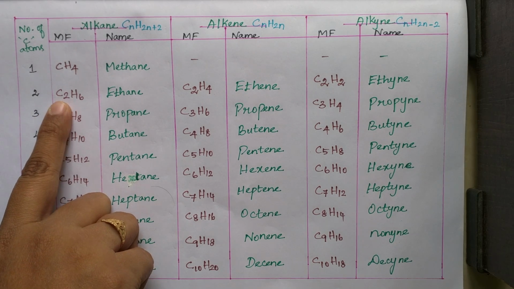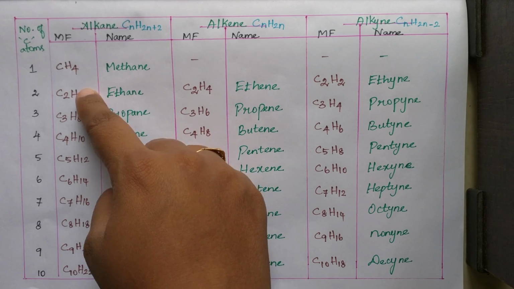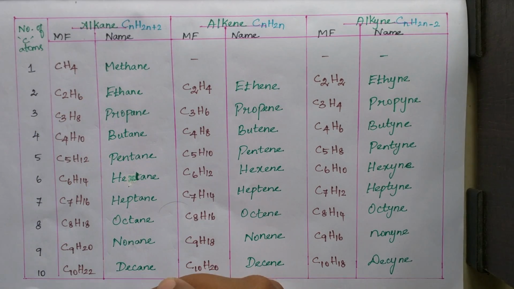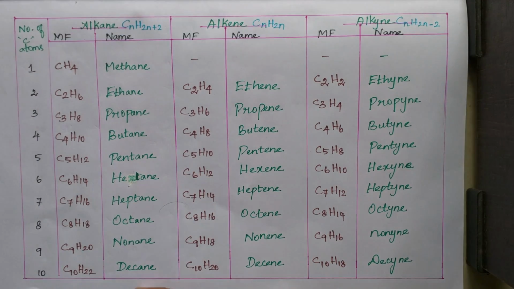But here 2 carbon atoms, 6 hydrogen, totally 8 atoms. So molecular mass is increased from each compound. So when molecular mass increases, physical properties also gradually increase, but the chemical properties are the same. All these 10 compounds show the same chemical properties. So this is a homologous series.